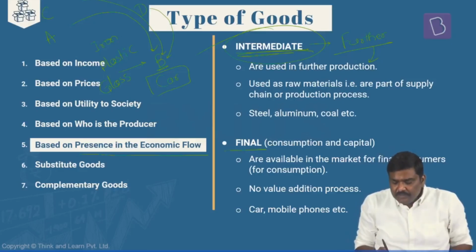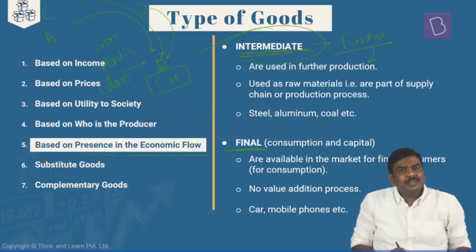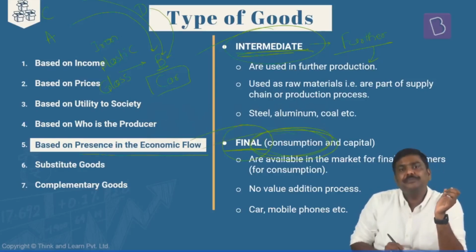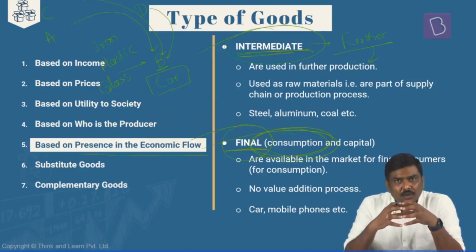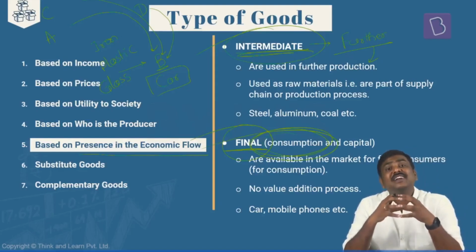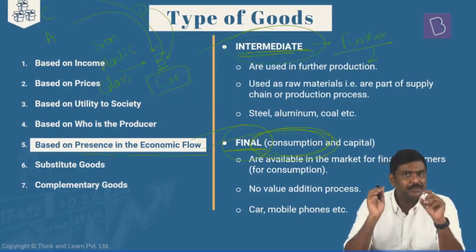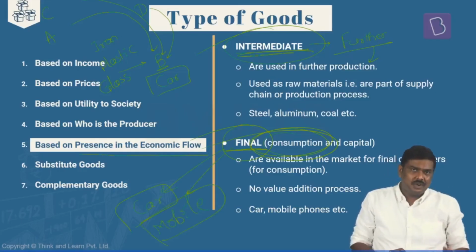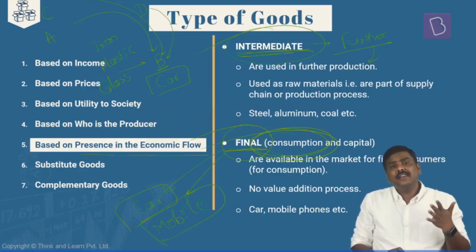And the second one, final good. Right? What do you mean by final goods here? In case of the final goods, these are the goods which are available in the market for consumption. For example, have a look at this. The car that you purchase. The mobile phone that you purchase. Generally, these are the examples of final goods.